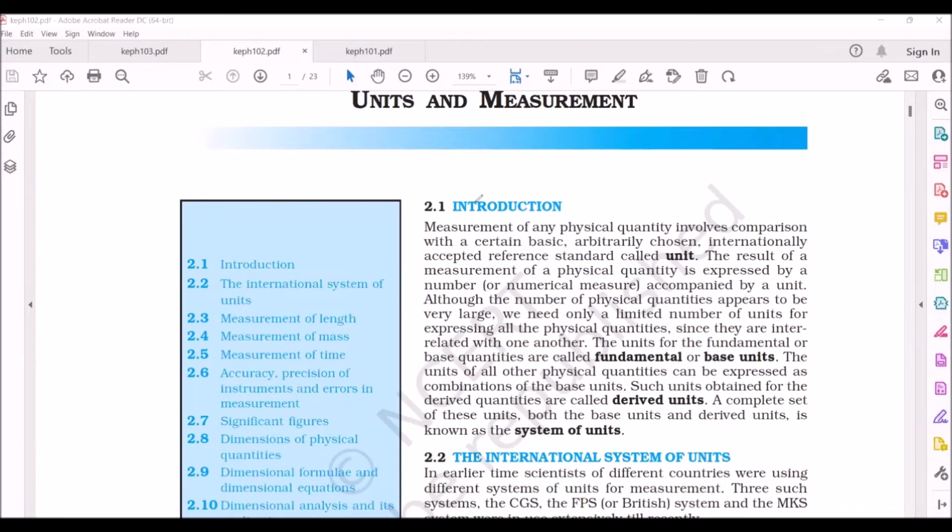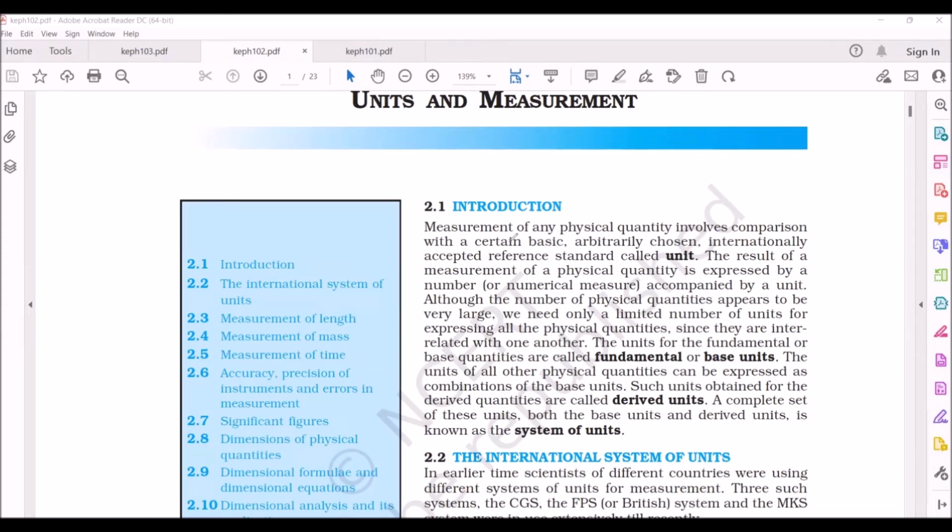In order to measure any physical quantity in the universe, we use a standard reference called a unit. That may be distance, that may be weight, whatever may be the physical quantity in the universe. In order to measure it, we are using a unit.